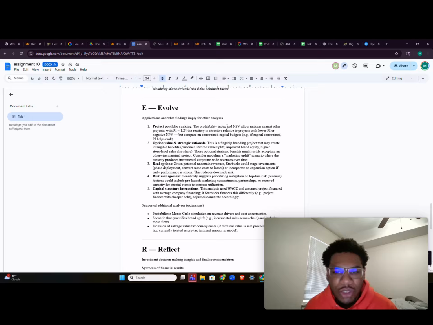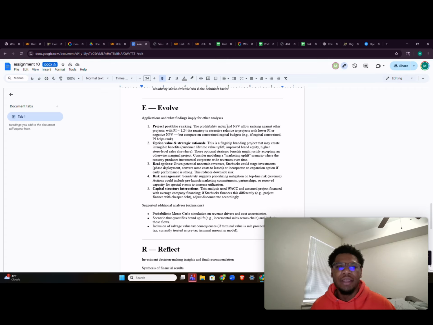Those are the intangible benefits they're talking about, like customer lifetime value uplifting, brand equity, and higher store sales elsewhere. Just people knowing that Starbucks is doing this and that Starbucks is making its own coffee could be a very good selling point, especially if they do it ethically, because ethical consumption is a big thing now.